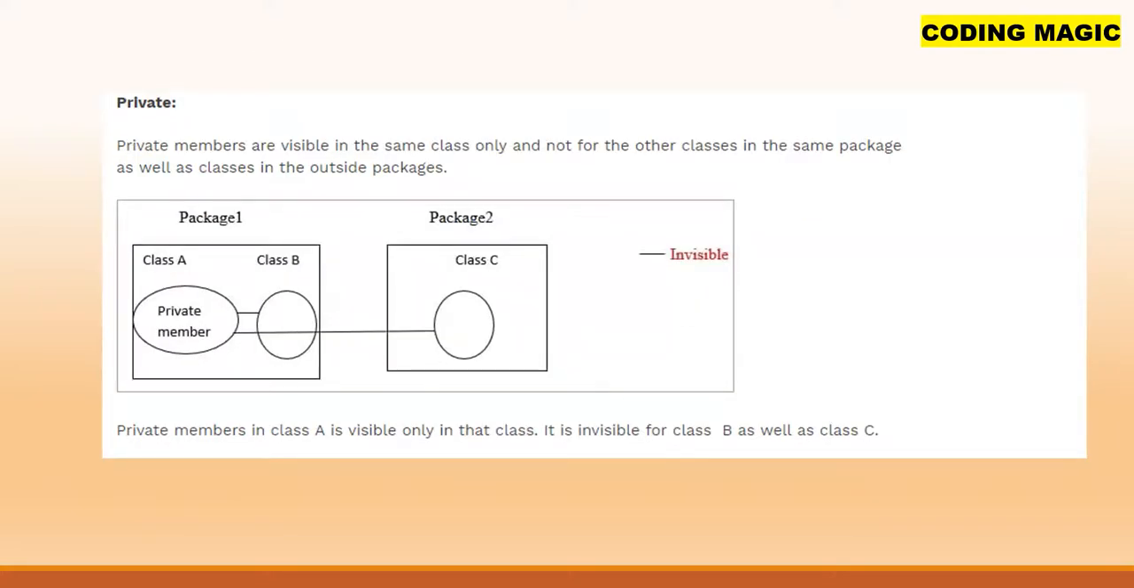Private members are visible in the same class only, and not to other classes in the same package as well as classes in the outside package. So in package 1, we can see class A and class B. Class B cannot refer to the private member, and in package 2 we have class C, and since it's private, it's invisible. Private members in a class are visible only in that class. It's invisible for class B as well as class C.